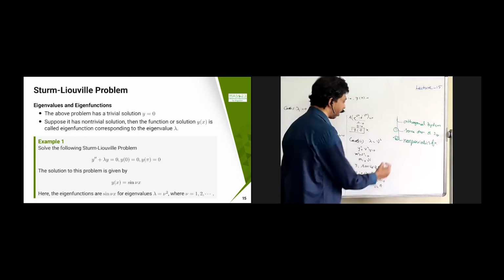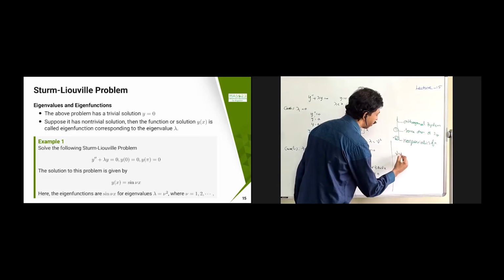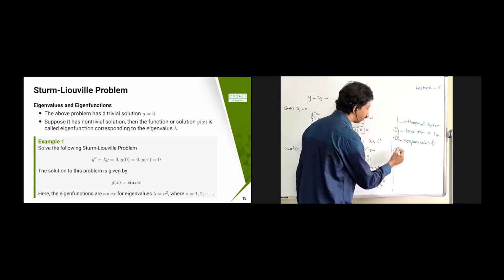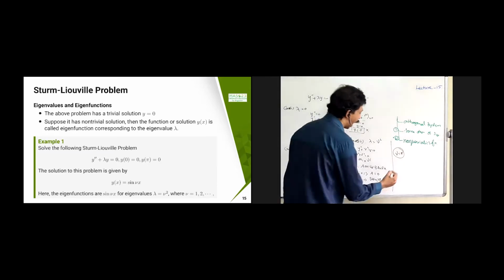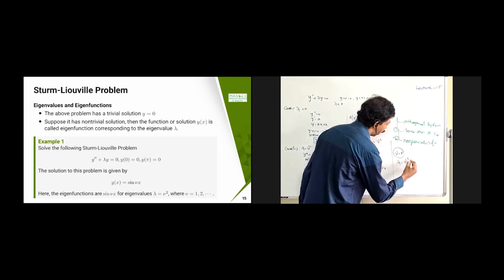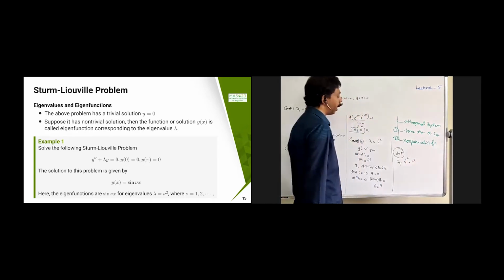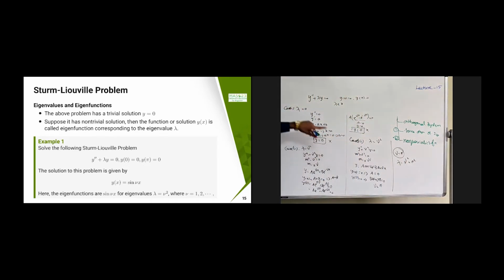Therefore, what I got is that nu equal to n is a solution for the eigenvalue problem. Nu is not an eigenvalue; nu equal to n is going to satisfy. Therefore, lambda equal to nu square, or n square, is going to satisfy this relation. If I put lambda equal to n square, that is going to become an eigenvalue for this problem.